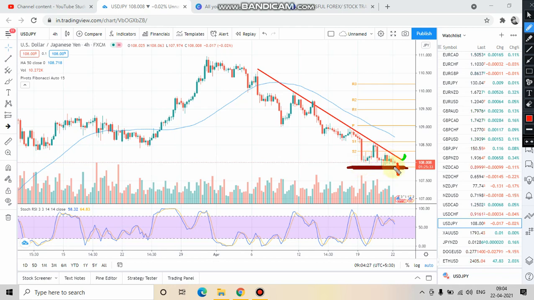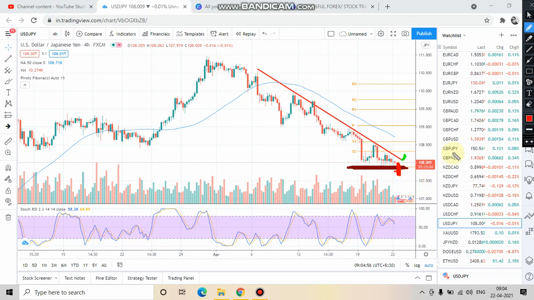So to make sure and to get the confirmation, when market will cross this level, wait for 3 to 4 hours and just observe the price. If you see that after 3 to 4 hours market is trading below this level, which means that sellers are dominating the market. Sellers have joined the party again, and you can short the market below this level.